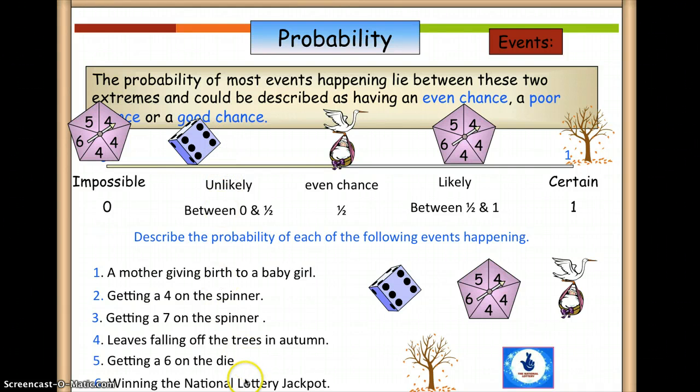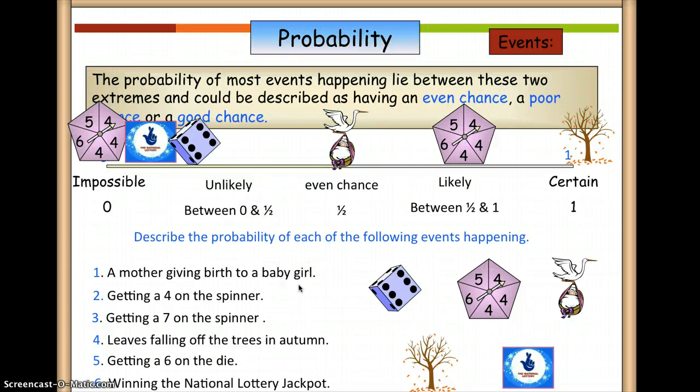Okay. The other one is winning the national lottery jackpot. Okay. What is the chance of that? It's very difficult to win the lottery. So it's not impossible. You have a chance of winning, but it's very difficult. So we're going to put winning the lottery here, between impossible and unlikely, because there's really a very low chance of it happening.